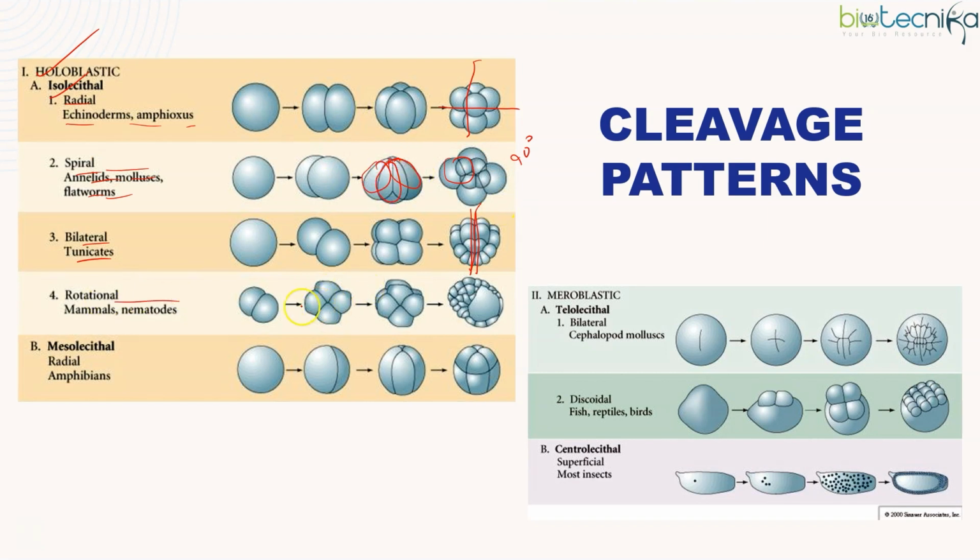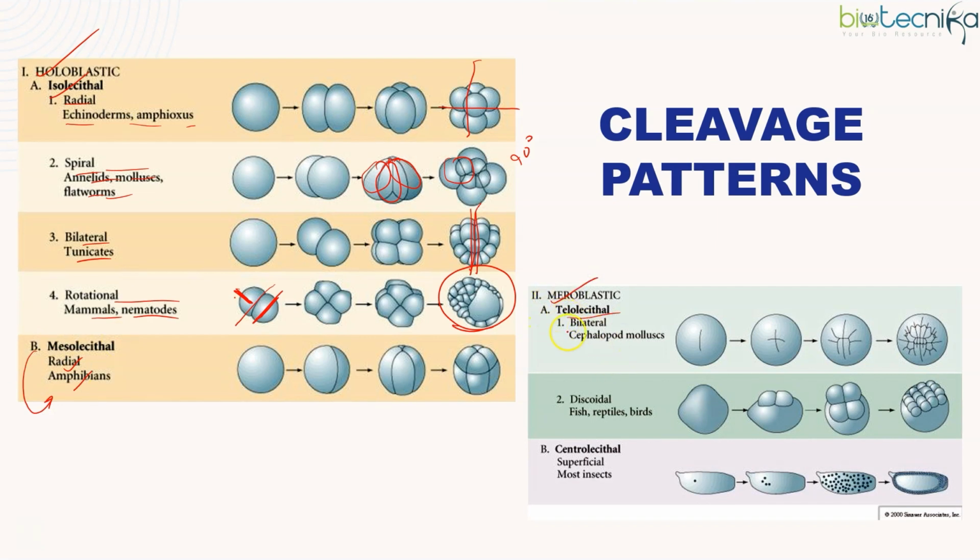And rotational is the first division, whatever it is, the next division will be in different planes. If for this cell it is horizontal, in this cell it will be vertical. So that way it causes rotational. It happens in mammals and nematodes. Mesolecithal happens in amphibians, that is radial mesolecithal cleavage.